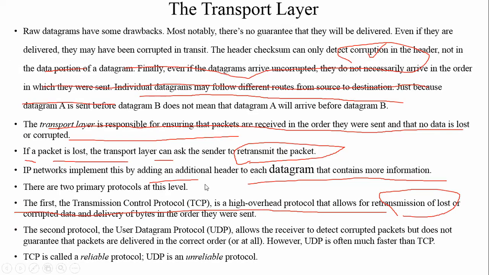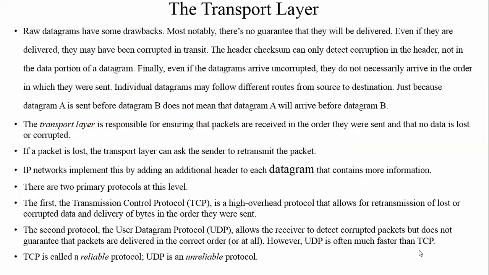Next is the transport layer. Okay, what does the transport layer actually do? Raw datagrams have some drawbacks. Most notably, there is no guarantee that they will be delivered.